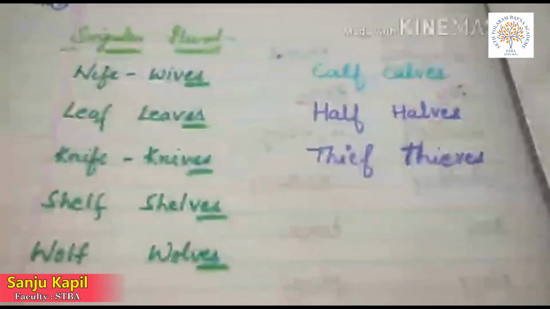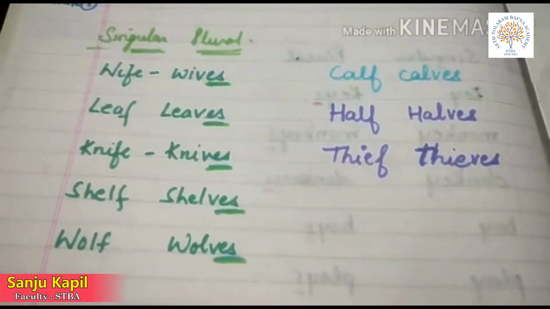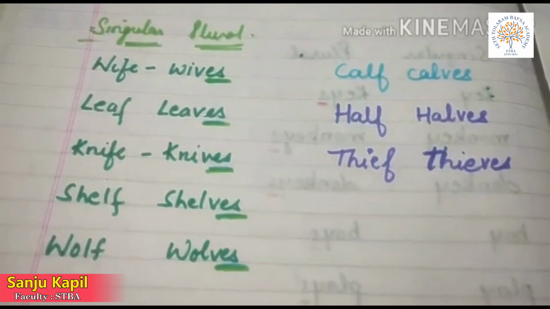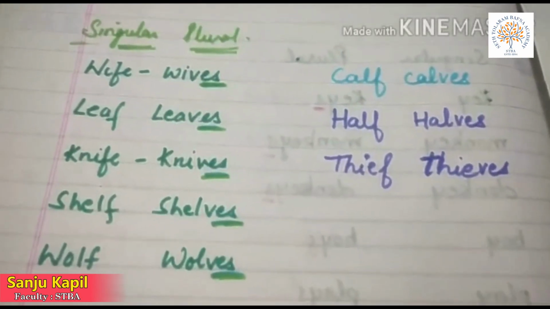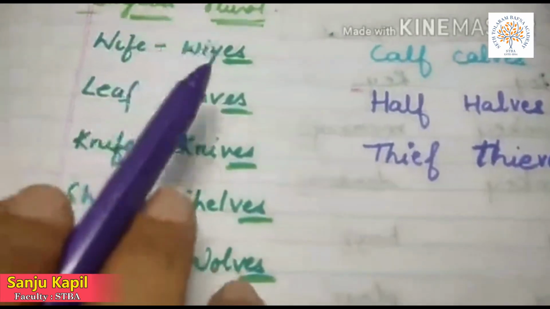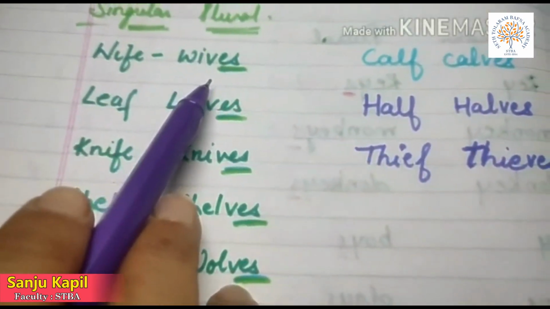Rule number 4. Most of the nouns that end with f or fe, to become plural, f or fe is changed into ves.